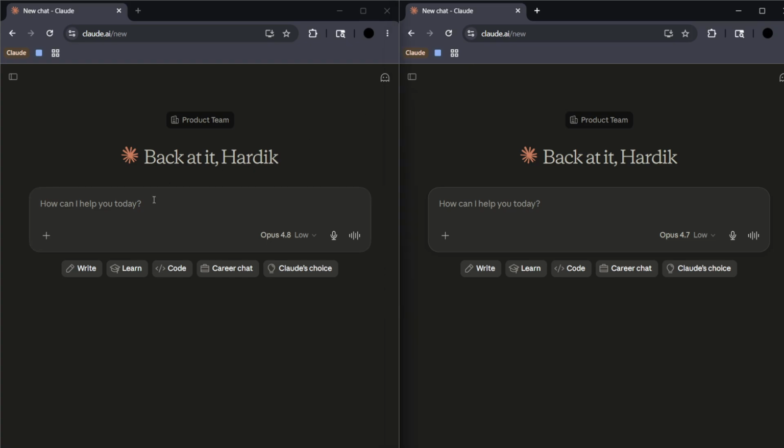Now, going to it, we will be giving them simple tasks and see how both of them perform side by side. For the first thing, we will ask them to generate a simple HTML file and see how they perform in that.